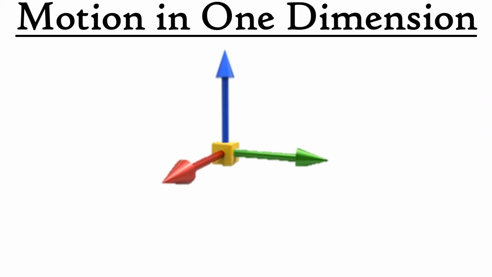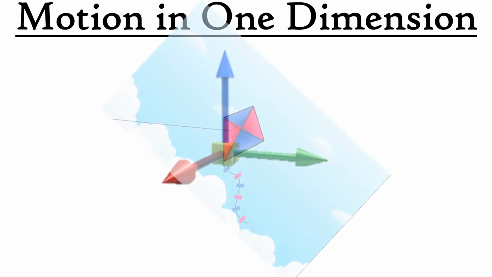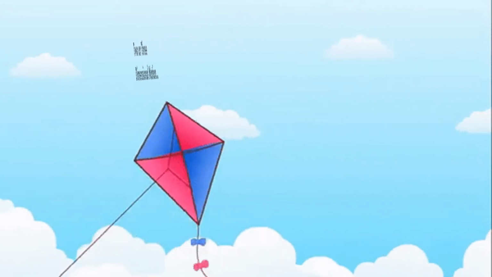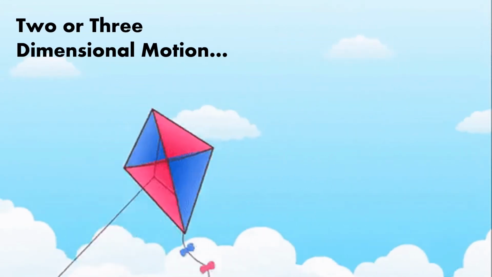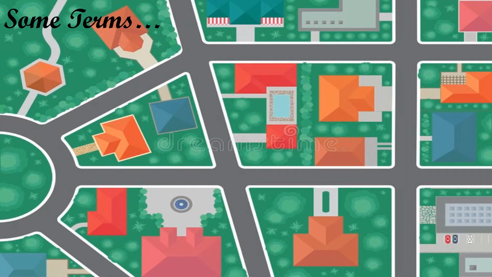Some examples of rectilinear motion are a stone falling down vertically or a car moving along a straight road. Similarly, if a body moves in two or three axes, the motion is said to be two-dimensional or three-dimensional respectively. For example, a body moving in a curved path is said to be two-dimensional. Let us know about some terms before moving further about motion in one dimension.